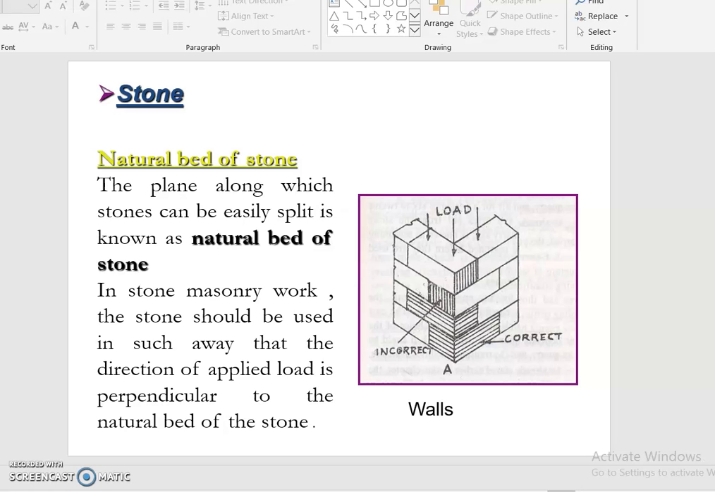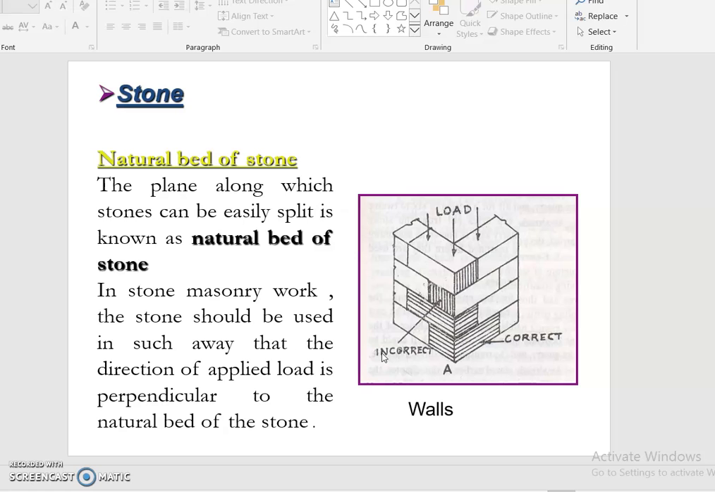Last class we started about stone. Then we discussed the classification of stone and the characteristics of stones. Now we will discuss how the load will be carried in the construction of stones.